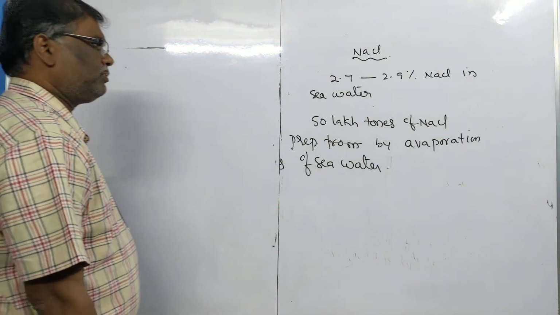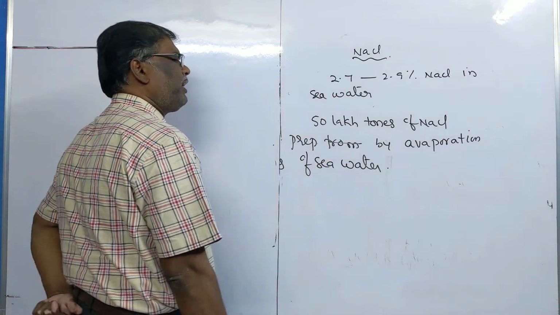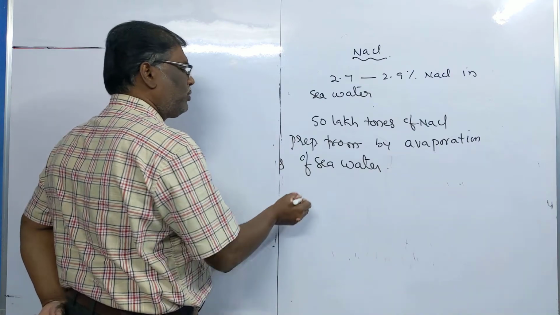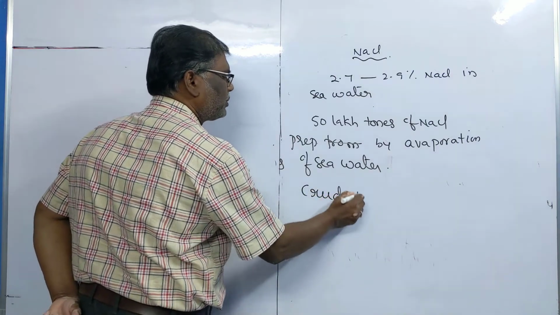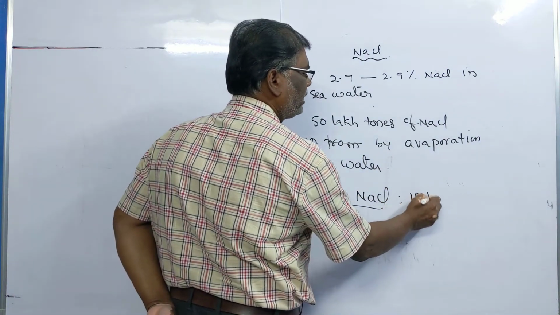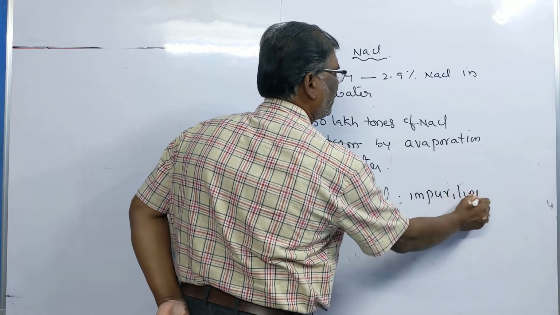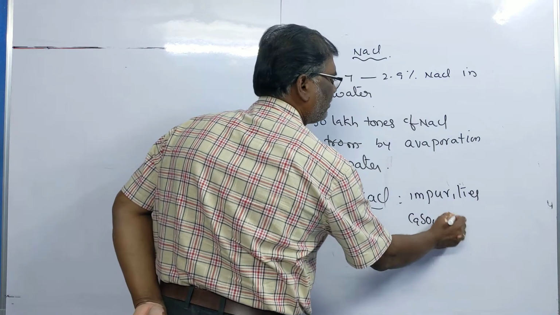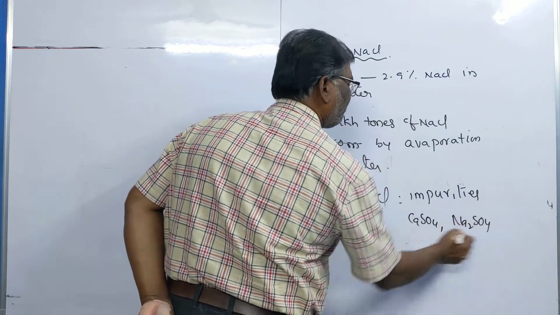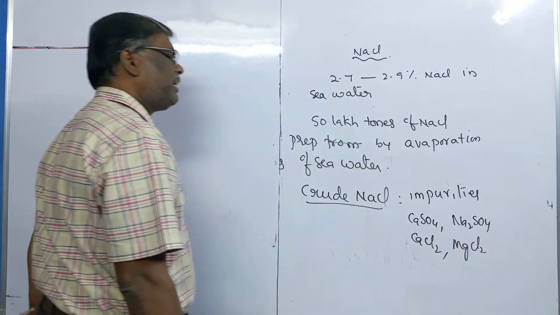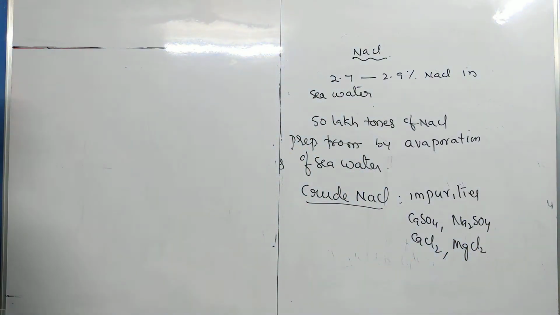Okay. Now, how can we purify this one? Seawater is taken and evaporated to get crude sodium chloride. The crude sodium chloride contains impurities. What are the impurities present in crude sodium chloride? They are calcium sulfate, sodium sulfate, calcium chloride, magnesium chloride. These are present as impurities in crude sodium chloride. So how can we separate them?